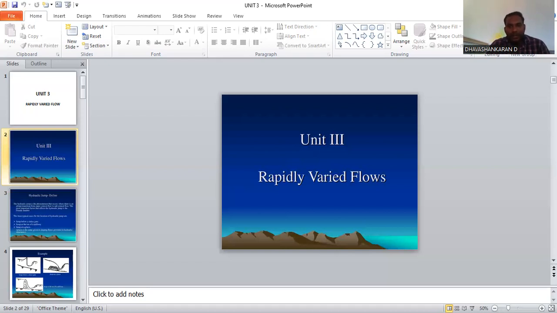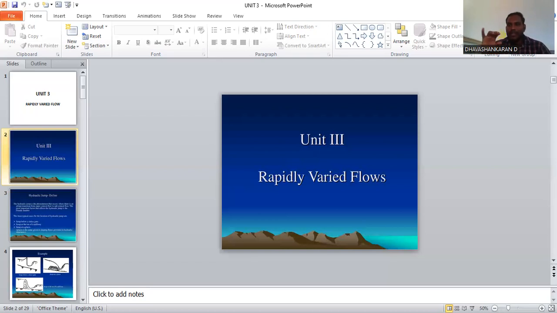Where will it occur? When the water from the dam gets out to the outstream, at that point this type of hydraulic jump will occur. The typical locations of the hydraulic jump are the jump below a sluice gate and the jump at the toe end of the spillway. What is a spillway? We have to get the idea about the spillway.